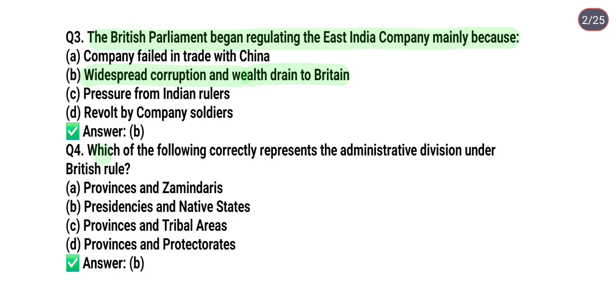Next question is, which of the following correctly represents the administrative division under British rule? Option A, provinces and zamindaris. Option B, presidencies and native states. Option C, provinces and tribal areas. Option D, provinces and protectorates. So the correct answer is option B, it means presidencies and native states.